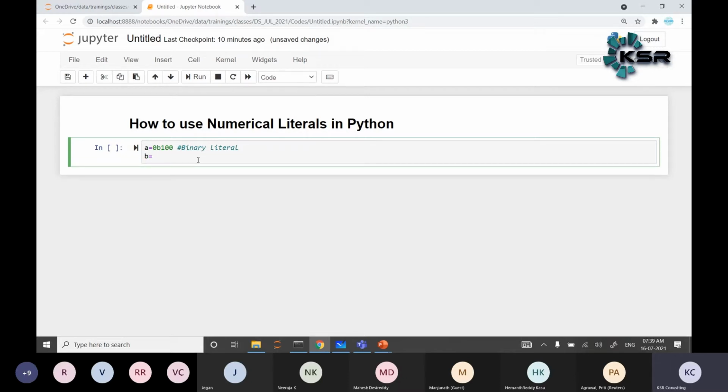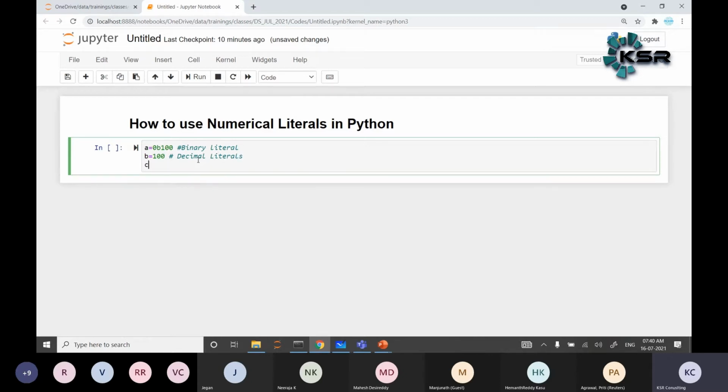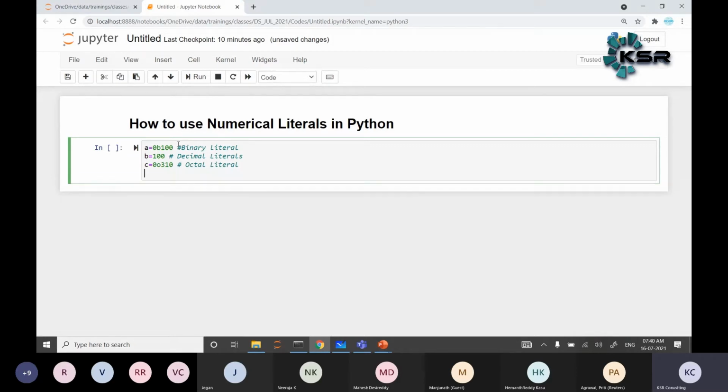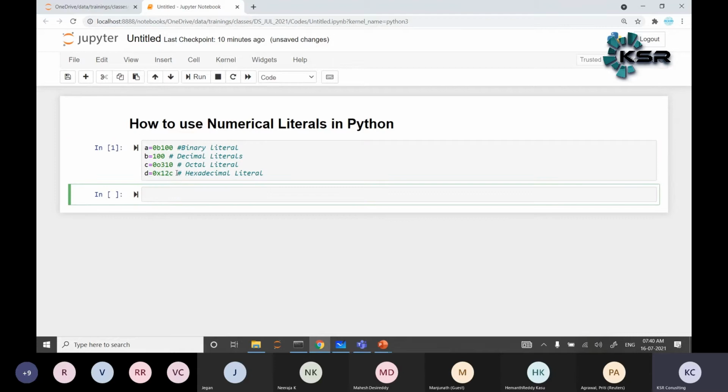For example, B is equal to 100, a decimal literal. C is equal to 0o310, an octal literal. O means octal. D is equal to 0x12C, a hexadecimal literal.